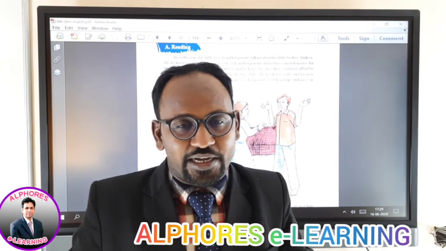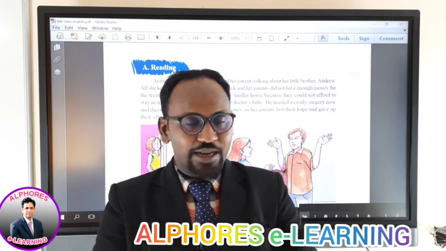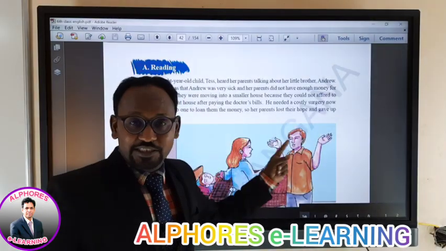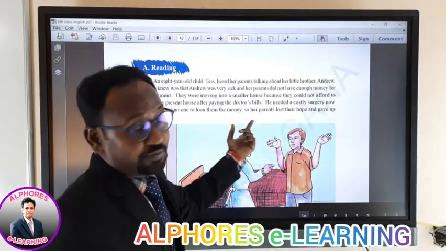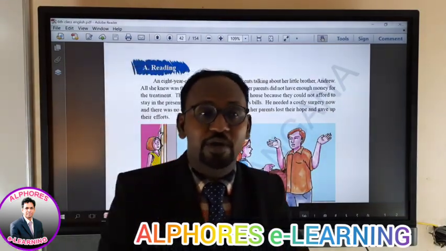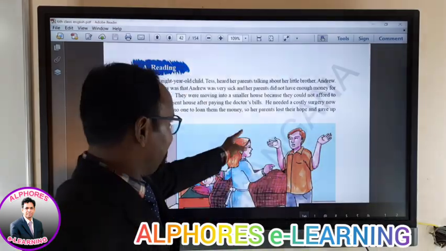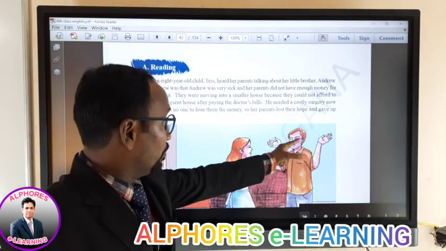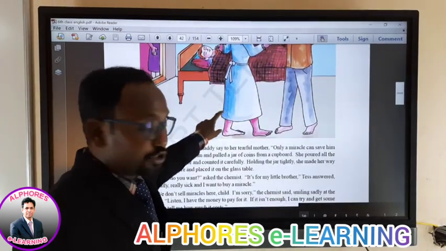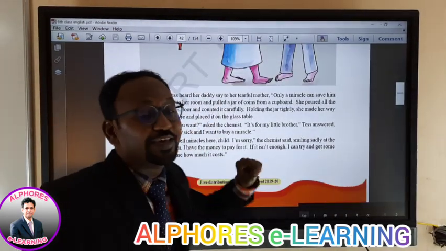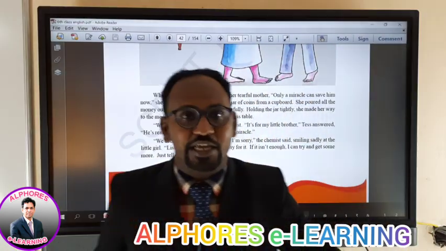So at last, parents maximum to the peaks, beyond their level, beyond their capacity, will try to save the children. But at last, if it is beyond their capacity, what can they do? You just see here. Well, as we know, parents make maximum effort, they would try to save their children, but in the worst case, they have to lose the hope and they leave it to the Almighty, as you all know. Okay, here the same thing. So her parents lost their hope and gave up their efforts. In the sense, even they stopped even attempting to save him also. Right? Does it really happen? Maybe, might be. We can't say no.